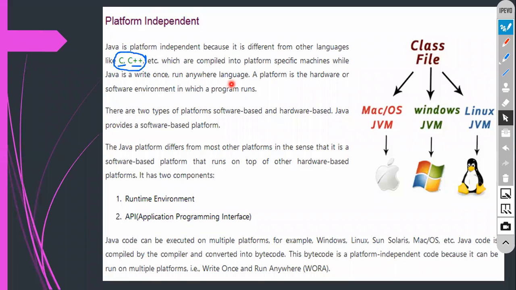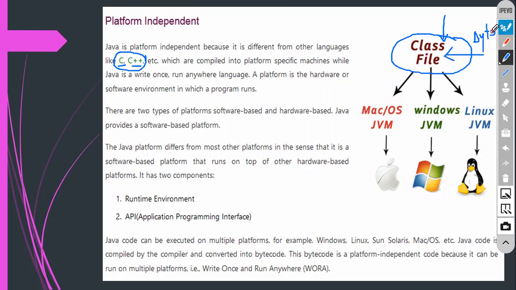You can write the program only once, and you can run it anywhere, on any kind of operating system or machine. Let me explain here. Suppose you have a small Java program, like the one we wrote yesterday. That program will generate a file called the class file. This class file will have byte code.